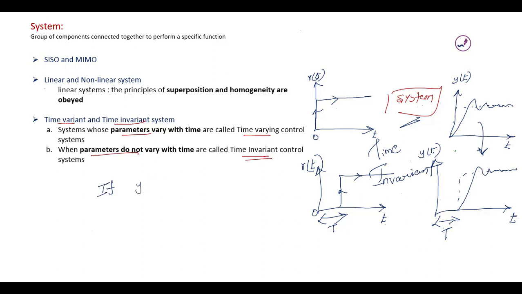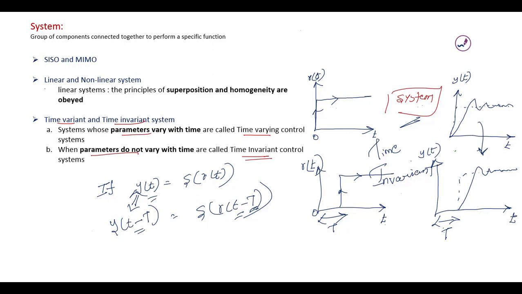If the response of the system y of t is a function of the input applied, say s of r of t, and after some delay the input is applied as r of t minus T, with T being the delay, and the output is correspondingly delayed with no other change, then the system is said to be time invariant.